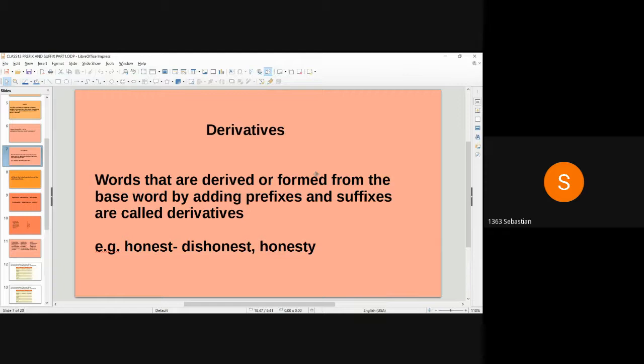Example, honest, dishonest, honesty. Honesty is the root word. We formed words by adding prefixes and suffixes. Dishonest, honest, honesty.